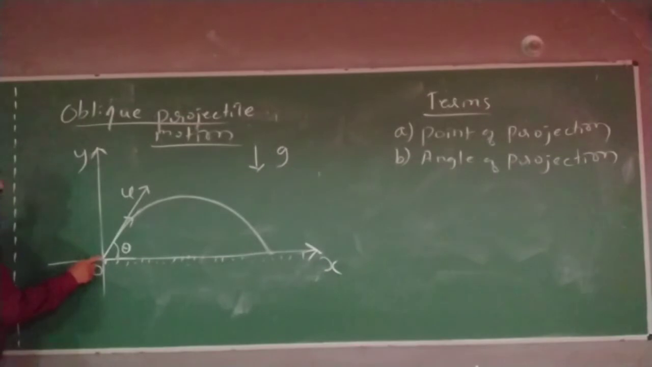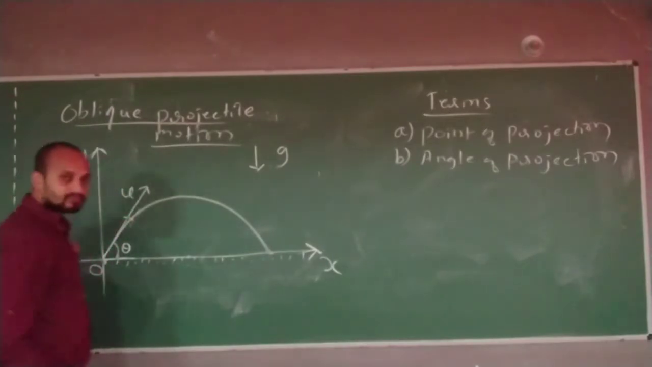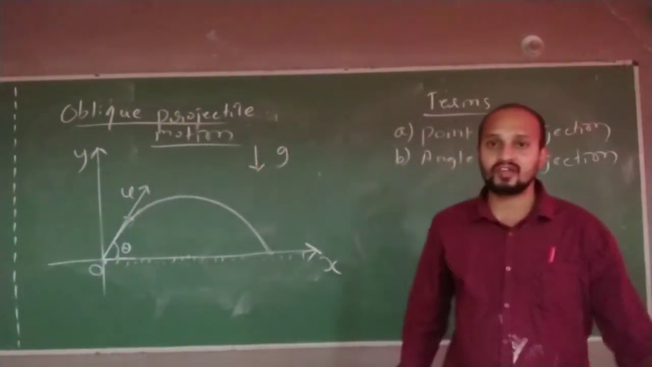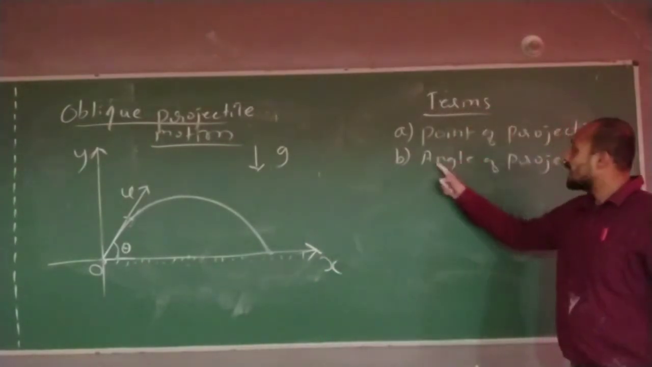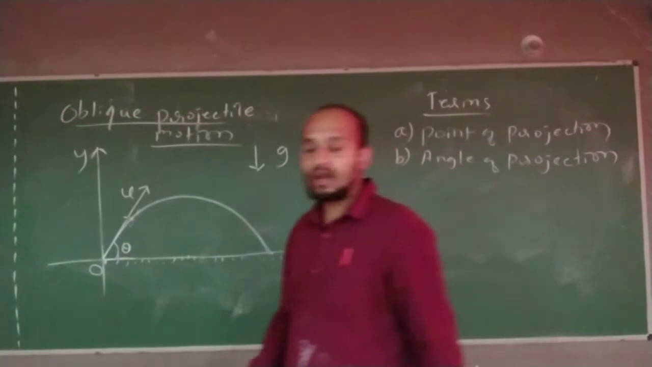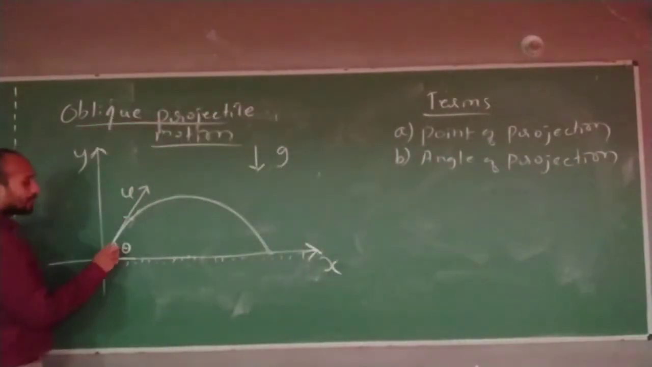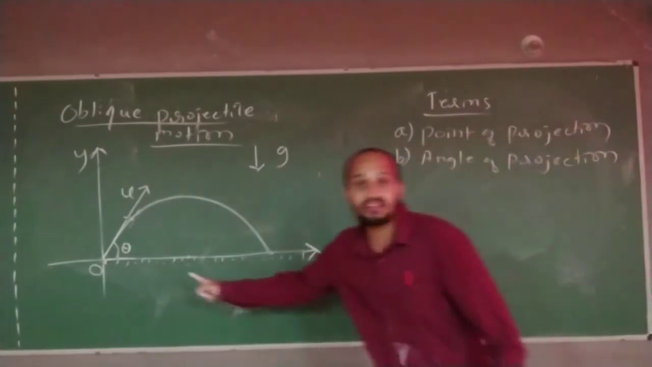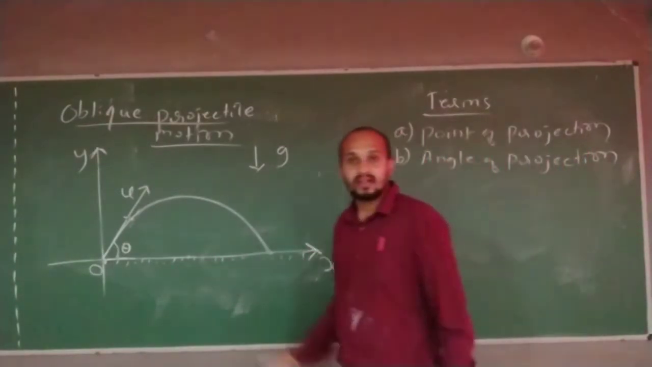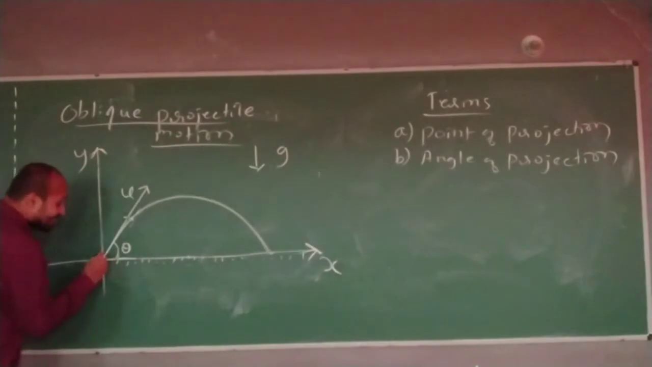I am throwing this object at point O, that is the point of projection, with initial velocity. Now I can make an official definition of what is the angle of projection. What is that angle of projection? The angle made by the initial velocity of the projection to the ground, or to the x-axis, or to the horizontal line. Correct now?